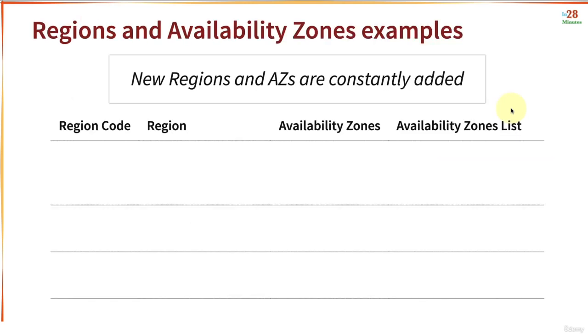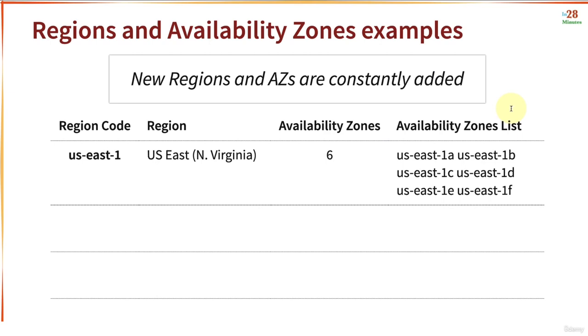Let's look at a few example regions and availability zones in AWS. US East 1. This is called US East North Virginia. And these are 6 availability zones. You can see that the name of a region is US East 1. And the name of the availability zone is the name of the region appended by an alphabet. For example, you have 6 availability zones running from A to F. So you have US East 1A, 1B, 1C, 1D, 1E, and 1F. These are the 6 availability zones in the region US East 1.